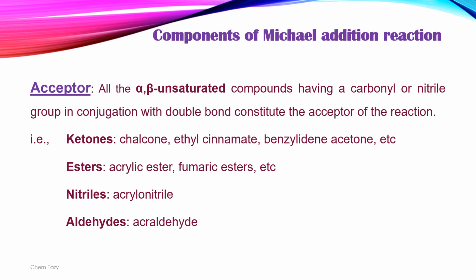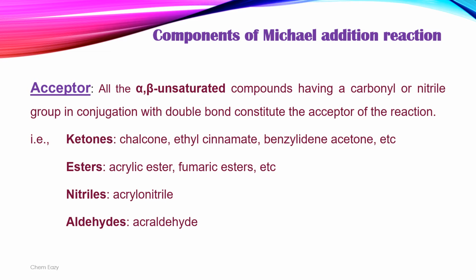There are three components in the Michael addition reaction. One is an acceptor, the second is an addendum, and the third is a base. Let us see some examples of which compounds can be an acceptor, addendum, and a base.